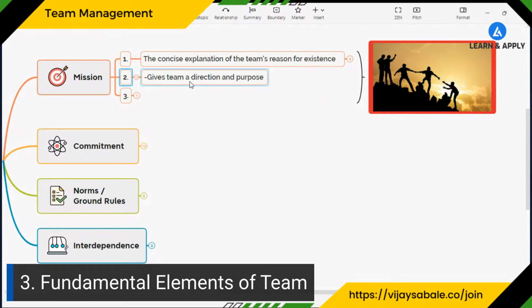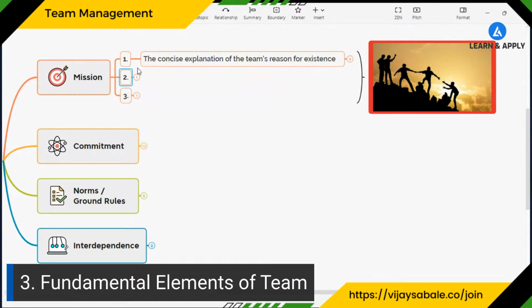Second, it gives the team a direction and purpose. Once we have the mission, every team member has clarity about the goal on which they are going to work. And it must be mutually agreed by the team members. That means we need to explain to every team member, and they must agree upon the goal that we have planned. So the first important fundamental element of the team is mission.